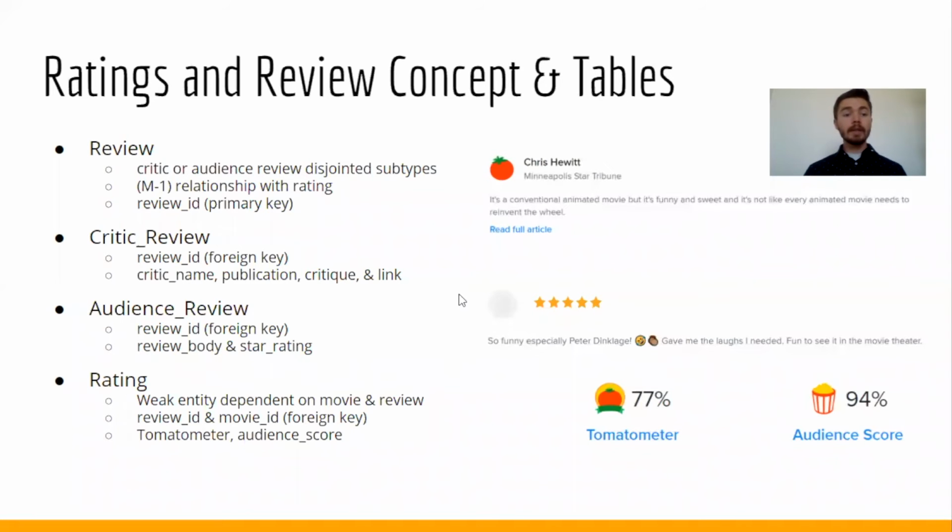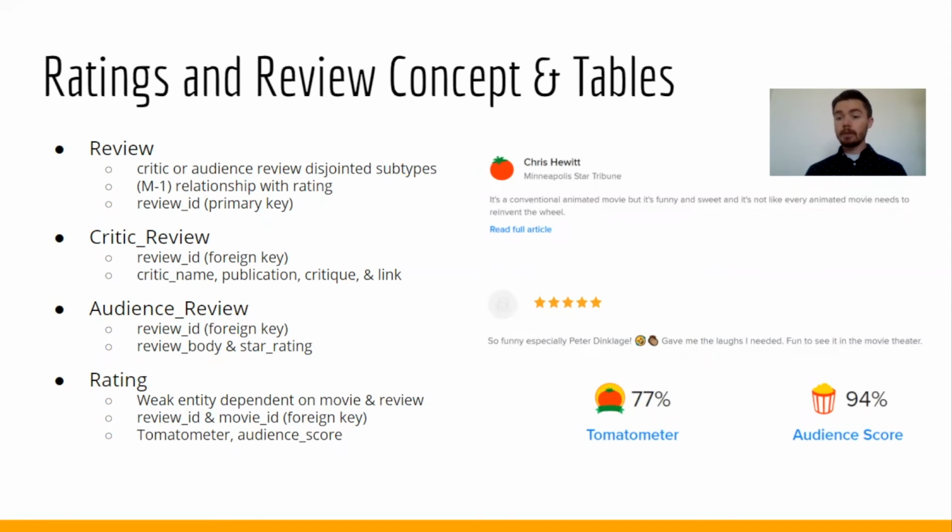Thank you, Gopal. So next we'll be going over the ratings and review tables. For the review, we have a supertype with two disjoint subtypes. The reason for that is that the critic review is going to need a little bit more information than the audience review. We'll need the critic name, the publication, the critique, and the link to that critique. Whereas the audience review is pretty straightforward. We just need the review body and the star rating.